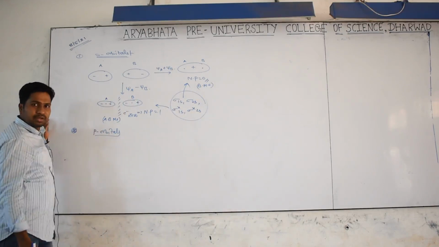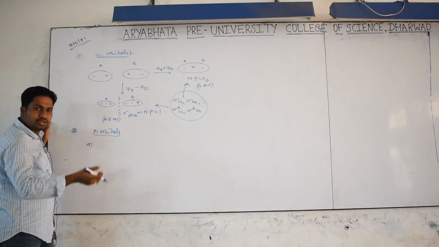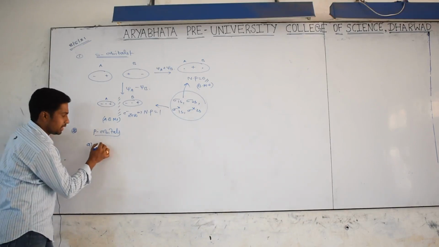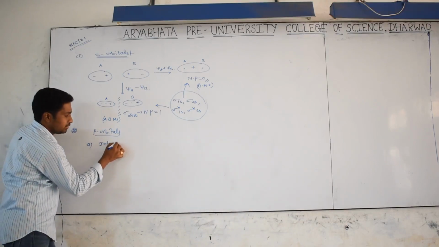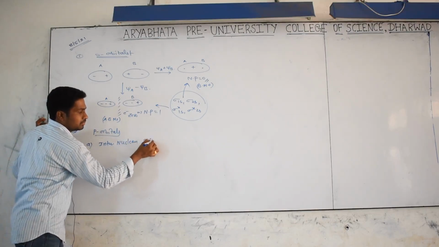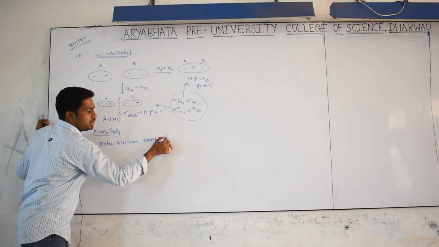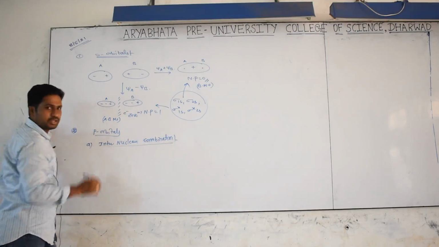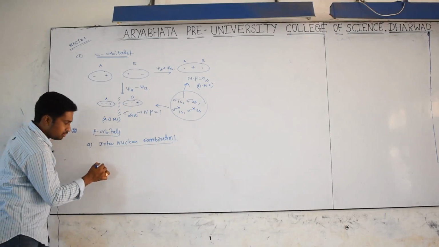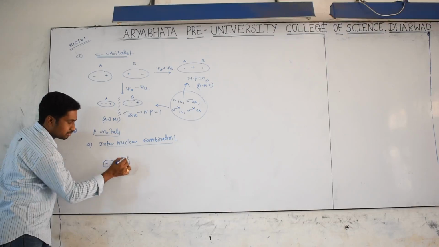Now p orbitals. Again, for p orbitals we have two types: internuclear overlapping and sidewise overlapping. I am telling about the internuclear overlapping, or internuclear combination. What is the meaning of internuclear combination? For example, you have one atom's p orbital denoted by plus minus.